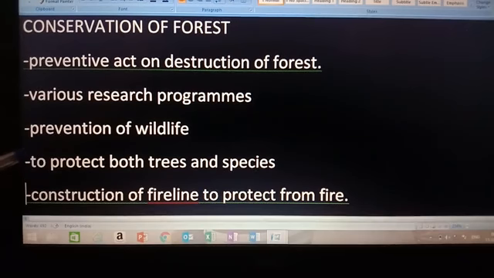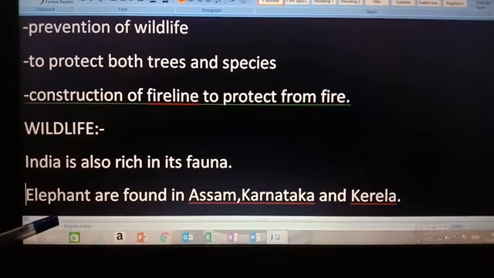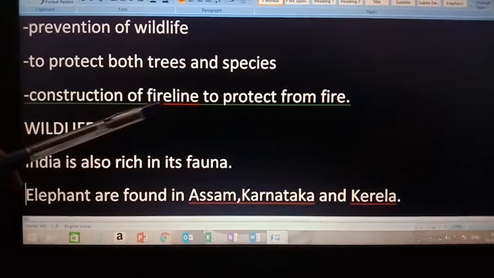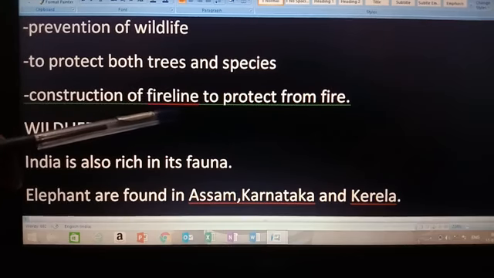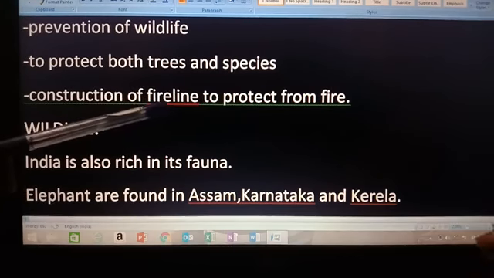Protection of wildlife is taken seriously, and they are protected. To protect both trees and species, various steps are taken. Planting more trees for development of environmental forestry. Okay, construction of fire lines to protect them from fire. Why is the fire line constructed? A fire line is a place which is left empty to avoid the spread of fire from one place to another in the forest.